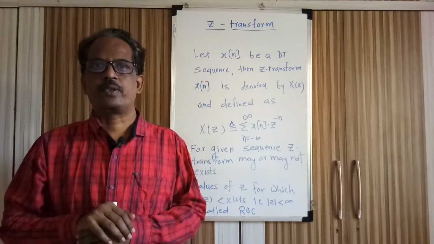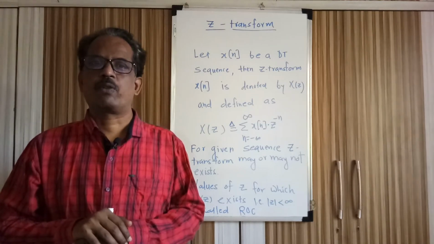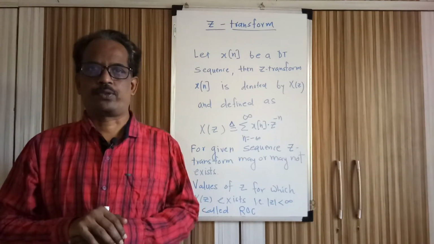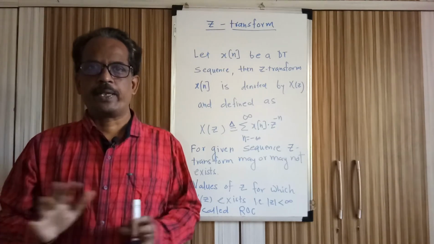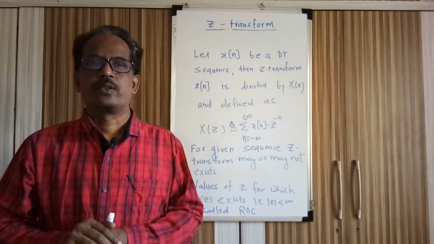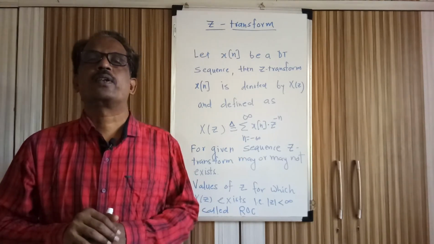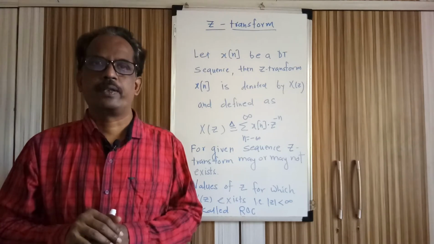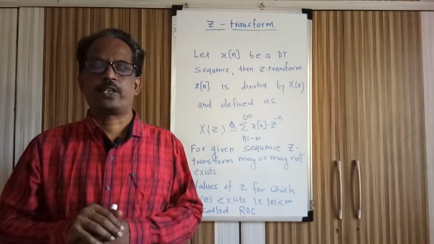Region of convergence is very important. It tells you the values of z for which our Z transform exists. So the existence of Z transform is coming through your ROC. By looking at the ROC, we will come to know that the mod of X of z is less than infinity. That is called the existence of the Z transform.